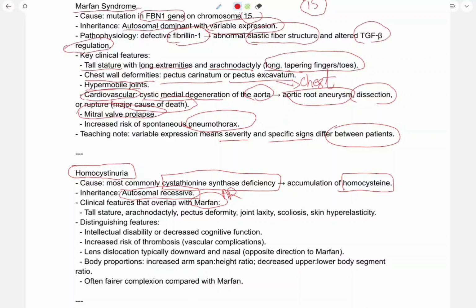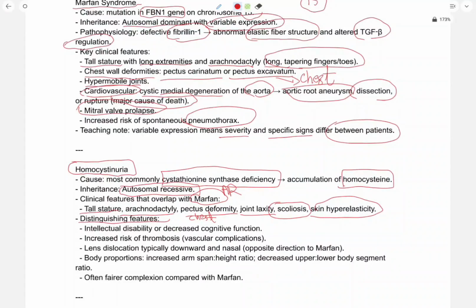Clinical features that overlap with Marfan. So clinical features of homocystinuria are tall stature, arachnodactyly, which is long tapering fingers or toes, pectus deformities of the chest, joint laxity, scoliosis, which is basically a defect in the vertebral column, skin hyperelasticity.